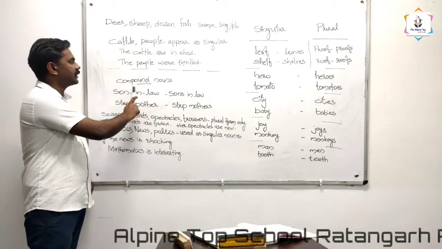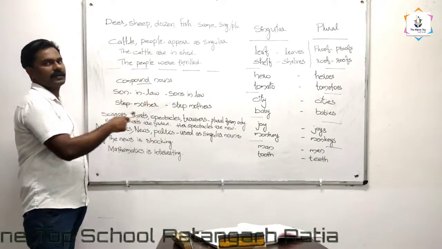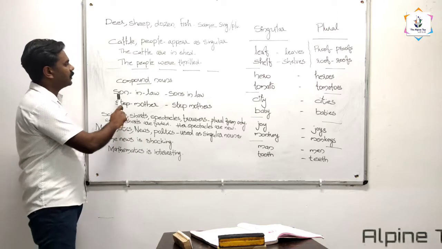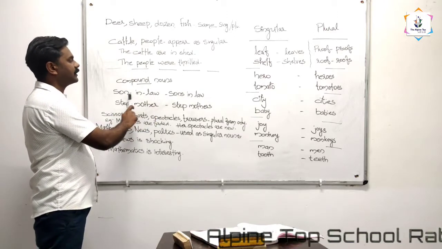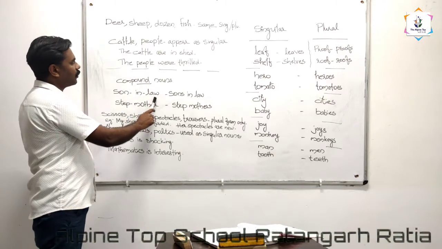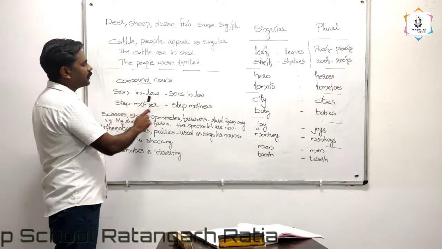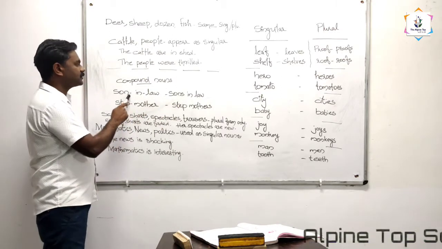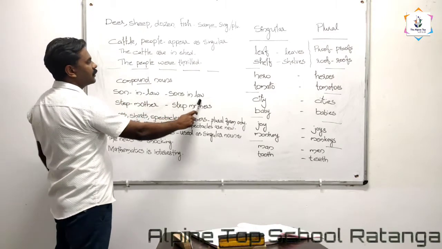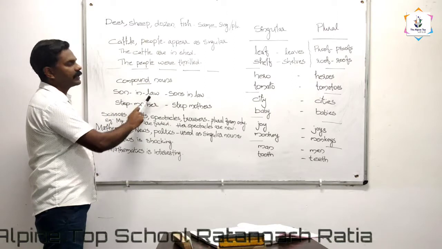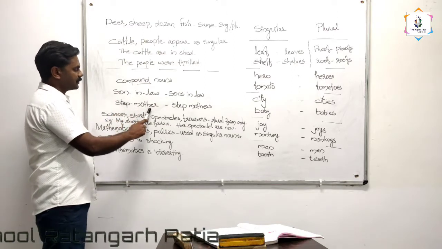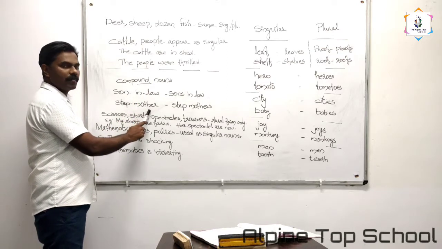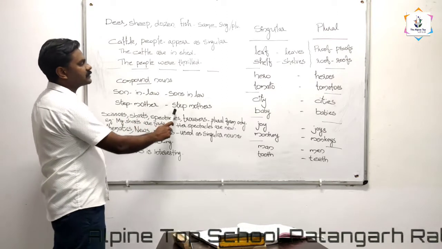So the case of compound nouns. You know compound nouns, right? Compound words, where more than one noun is used as a single word, like son-in-law. It's a compound noun. So the plural form for son-in-law is sons-in-law. That means we add S to the first word to make sons-in-law. And second, stepmother. It is also a compound noun. You can see more than one word here, so we can call it a compound noun. Stepmother we write as stepmothers.